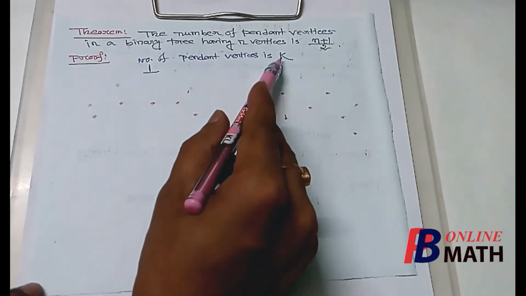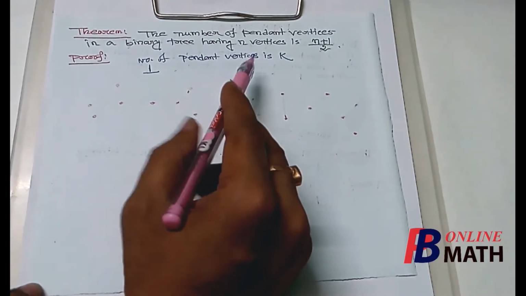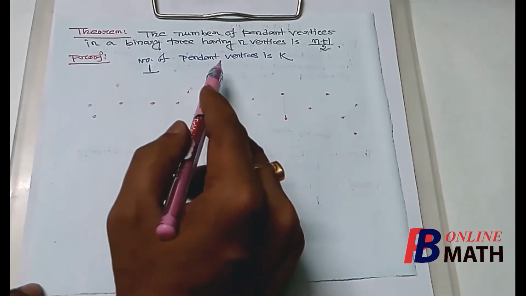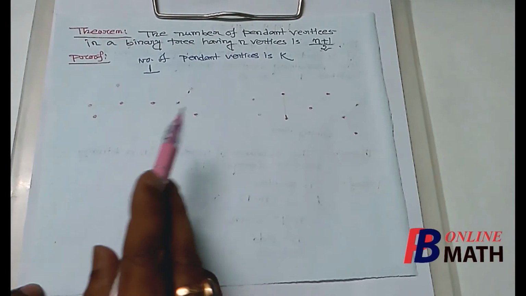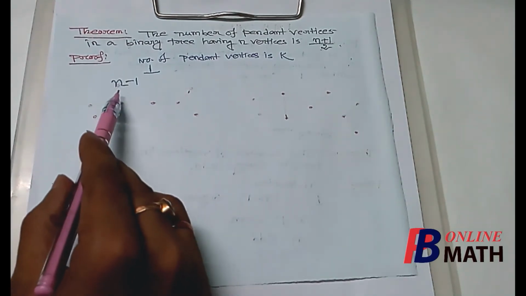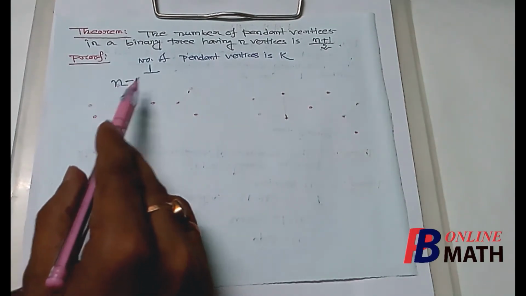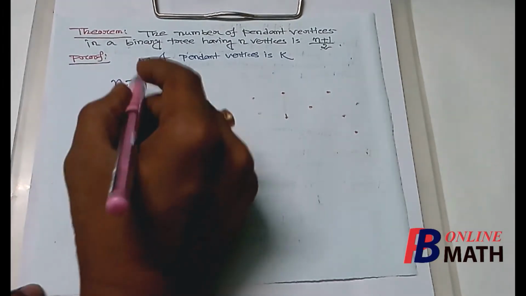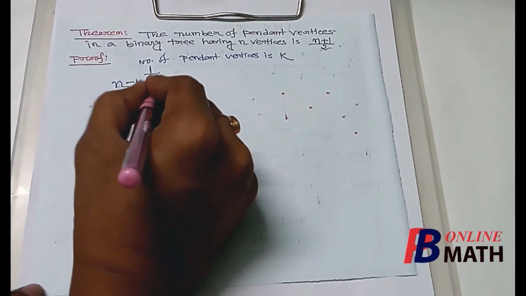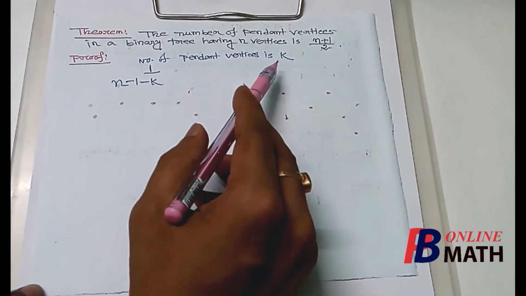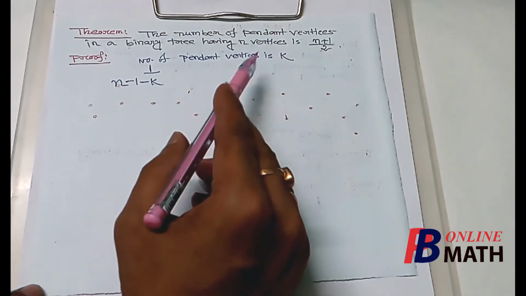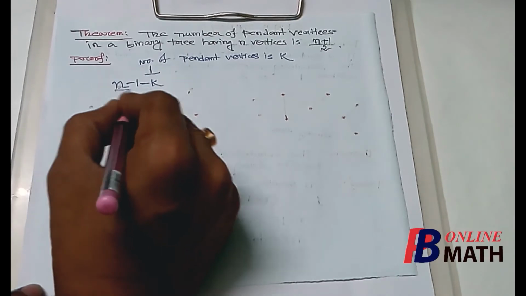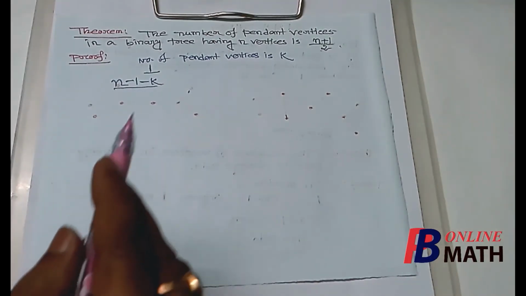Now the graph contains k number of pendant vertices, so the degree of each pendant vertex is 1. Now let us find the remaining number of vertices. The graph contains n number of vertices, out of which the tree contains one vertex having degree 2, so n minus 1 minus k, because the tree contains k number of vertices having degree 1. So the tree contains exactly this number of vertices having degree 3.